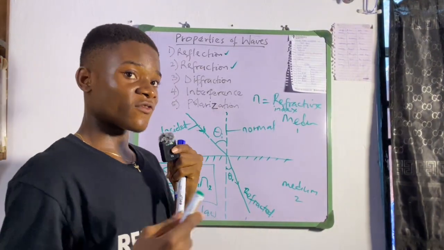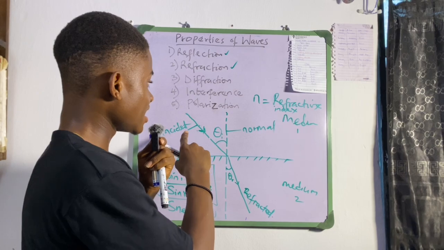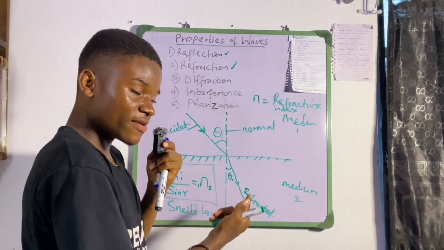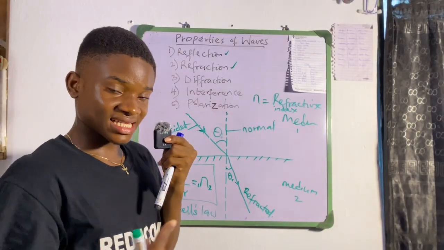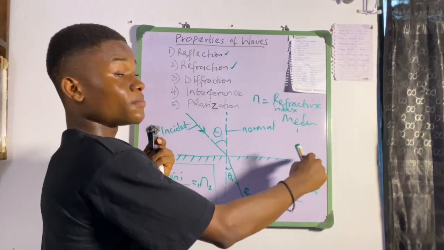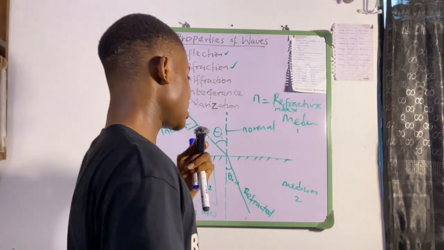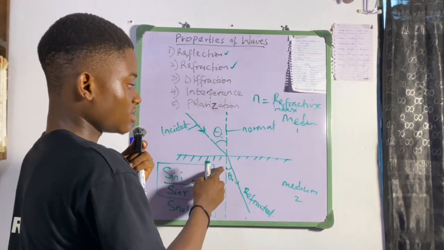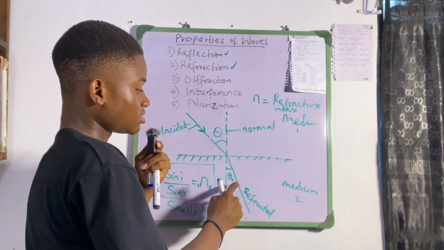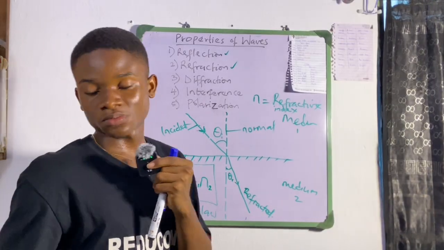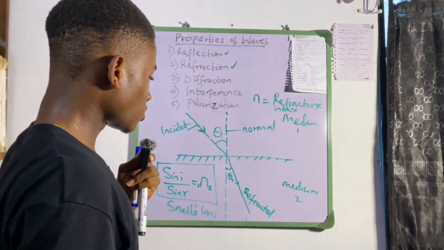So the second law of refraction is that the incident ray or incident wave, the refracted wave and the normal lie in the same plane surface. All of them are convergent at the same plane surface. Do you understand? And obviously you see that this angle is not the same thing as this. So you may not say that the angle of incidence is equal to the angle of refraction. We can still make some deductions from this.